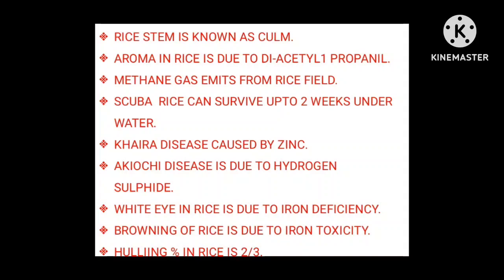Khaira disease, which is very prevalent in rice crop, is caused by zinc deficiency. Akiochi disease in rice is due to hydrogen sulfide. This is a very important point. Khaira and Akiochi. White eye in rice is due to iron deficiency. Browning of rice is due to iron toxicity. Browning is due to toxicity of iron, and white eye is due to deficiency of iron.